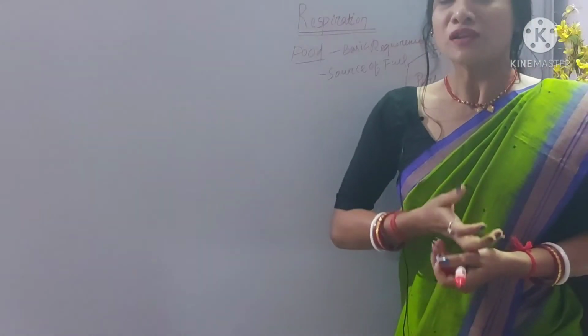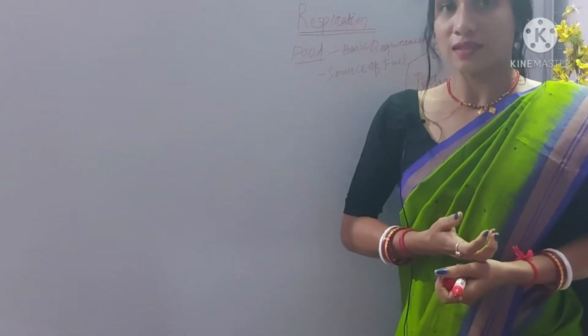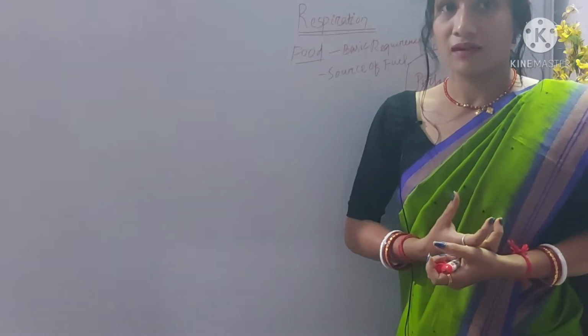Most of the living organisms require oxygen. Why?